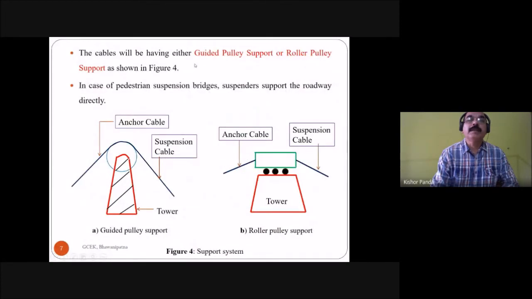The cables will have either guided pulley support or roller pulley support. So these are two support systems. One is the guided pulley support, and another one is the roller pulley support. This is the pulley. This is the suspension cable, this is the anchor cable, and this is the tower, with the guided pulley support. In the roller pulley support, this is the tower, this is the suspension cable, and this is the anchor cable.